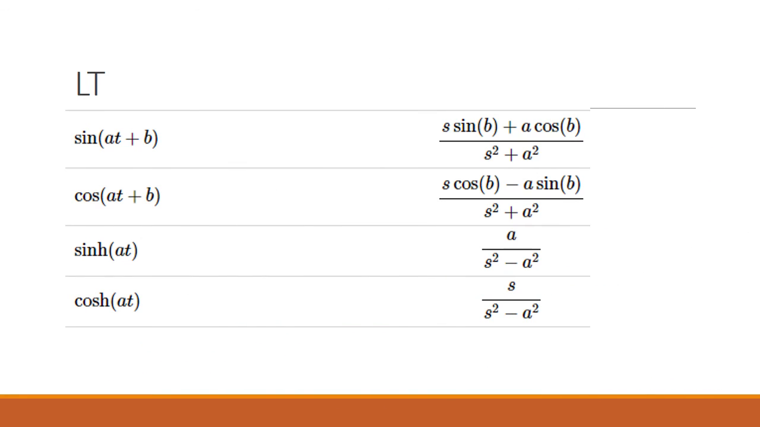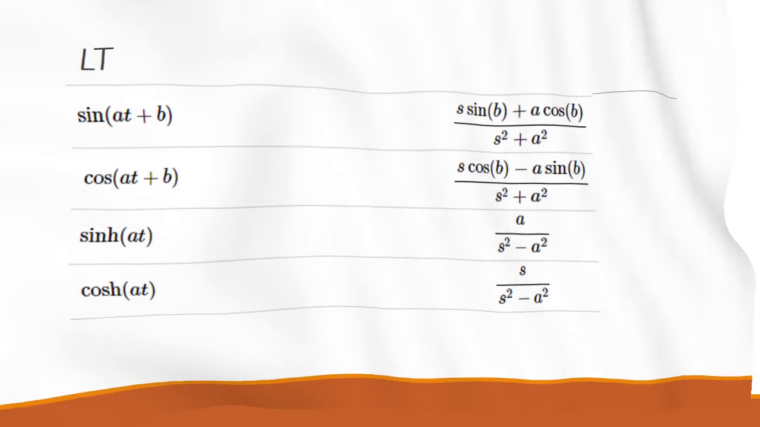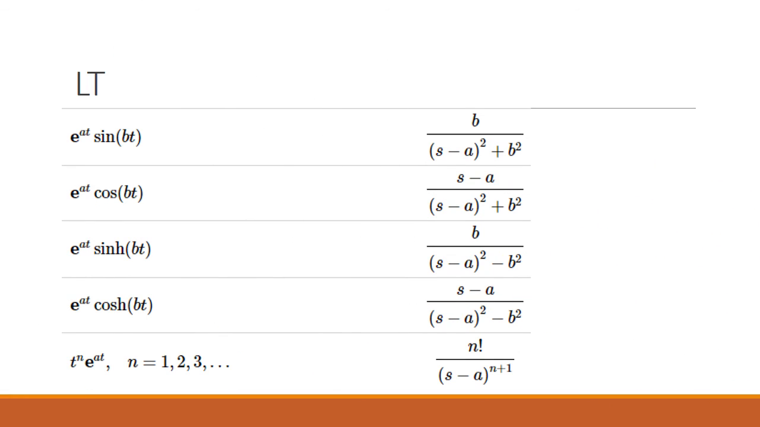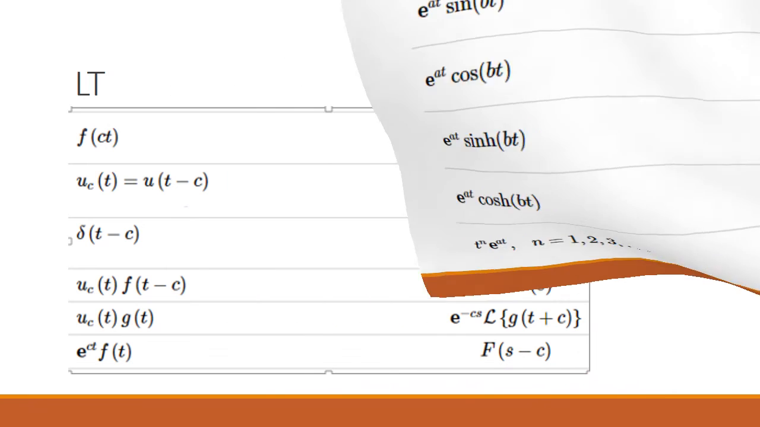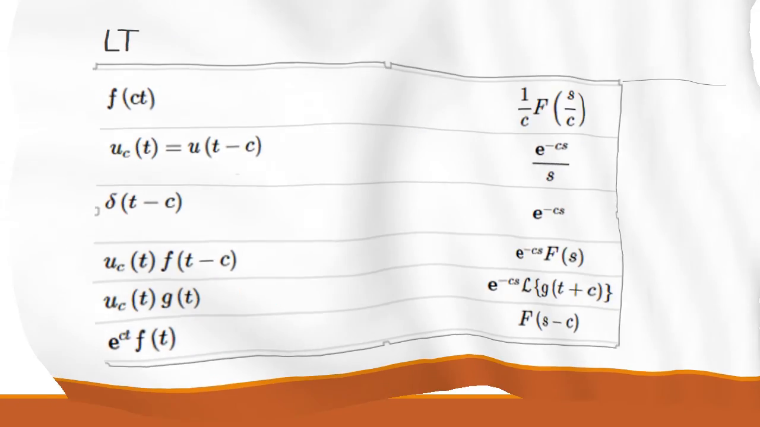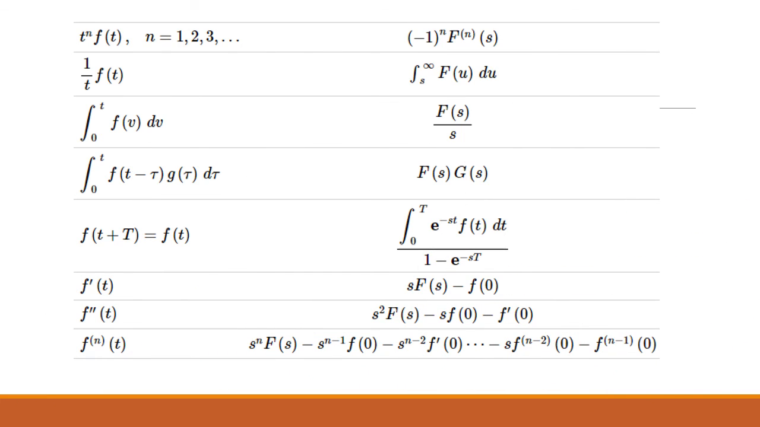For hyperbolic sine and hyperbolic cos also. For hyperbolic sine of at, a by s square minus a square, and hyperbolic cos at, s by s square minus a square. The exponential functions as well. e power at sine of bt is equal to b by s minus a whole square plus b square. Like that for cos and hyperbolic sine and hyperbolic cos also we have different formulas. These are the Laplace transforms.